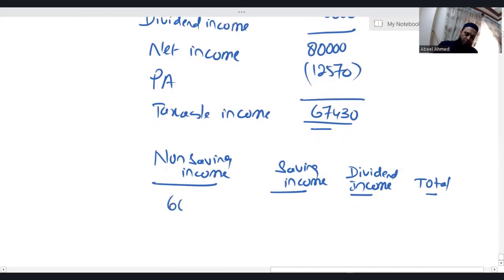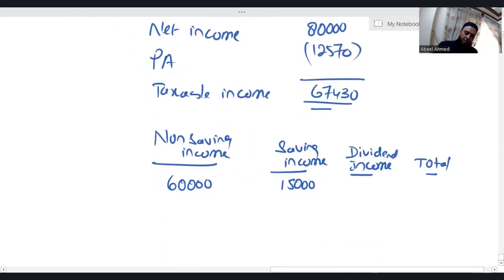Non-saving income, which is employment income, it is 60,000. Saving is 15,000. Dividend income is 5,000. So the total is 80,000. Personal allowance 12570.